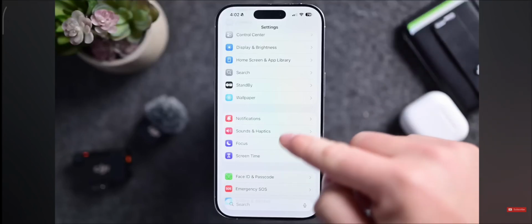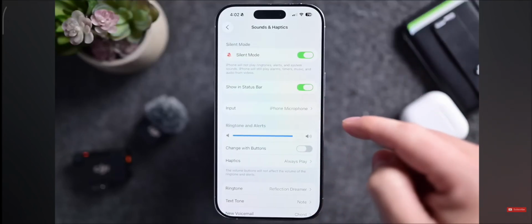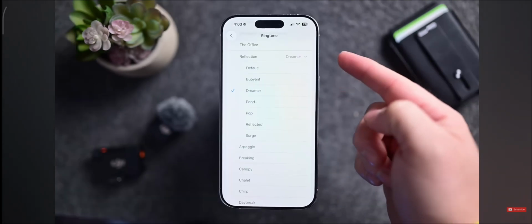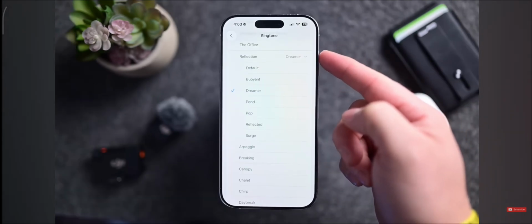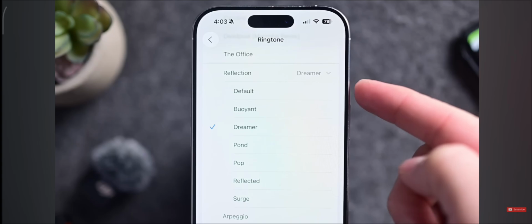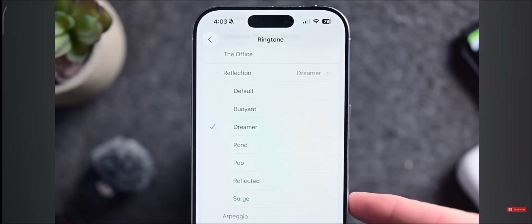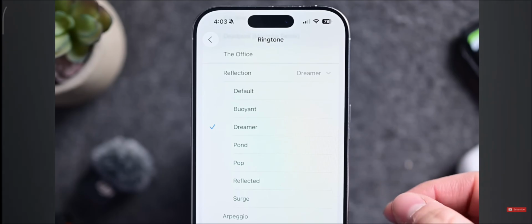ringtones to this beta. So first we're going to go into settings, then sound and haptics. Then we're going to go down to ringtone. So most of the new additions are under this new reflection category. That used to be the default, and then Apple in previous betas had added reflected. But now there are 5 additional ones, so let's walk through them really quick.